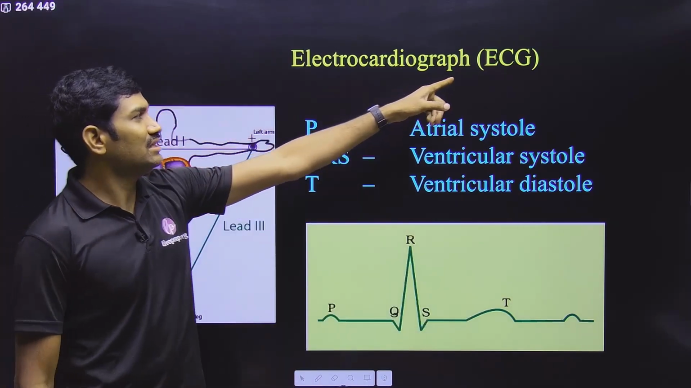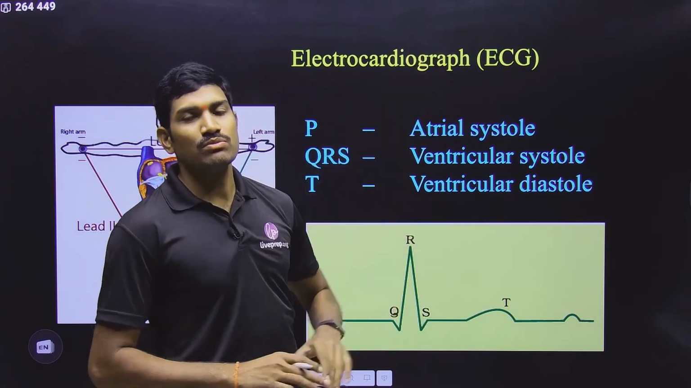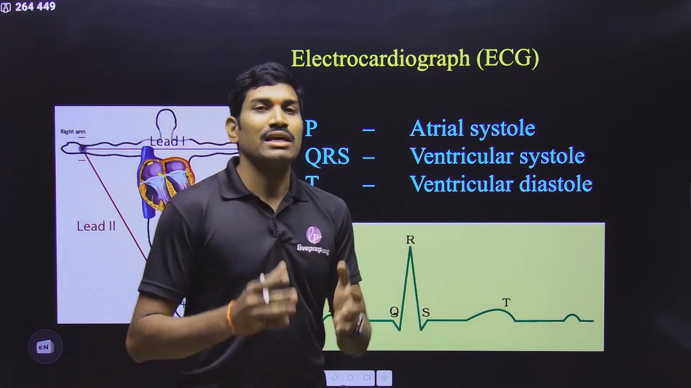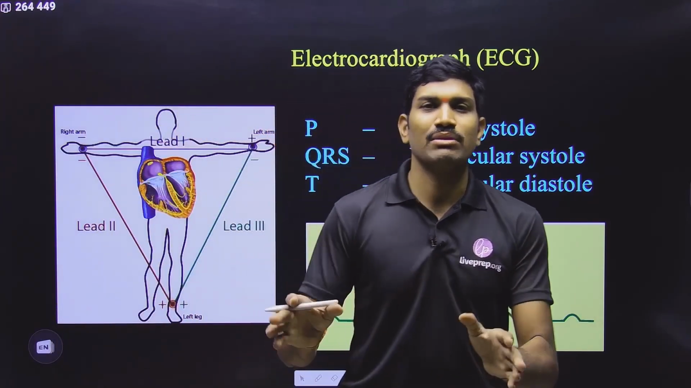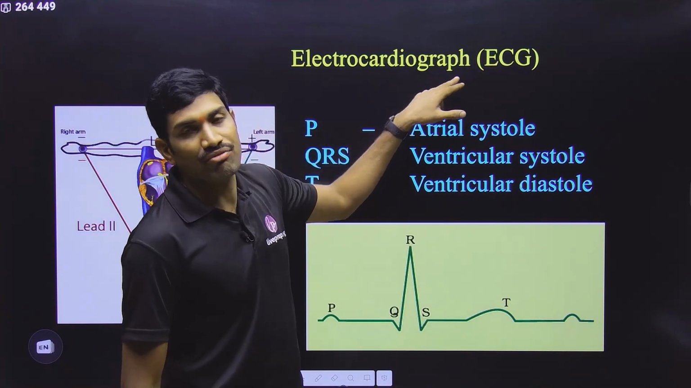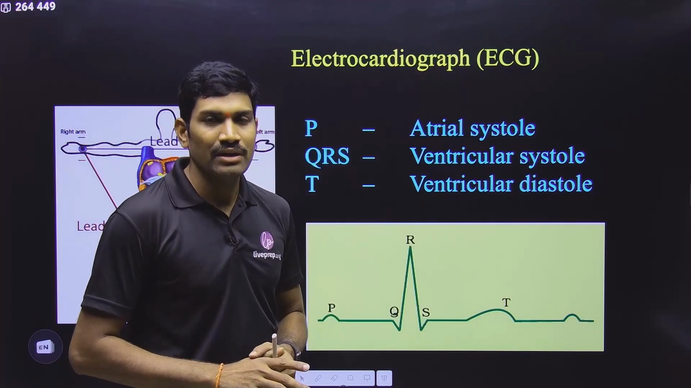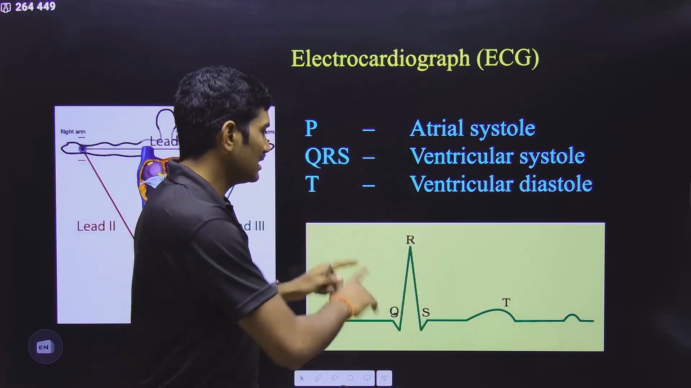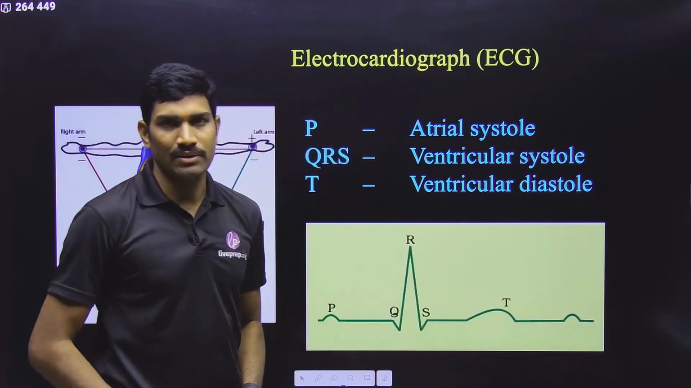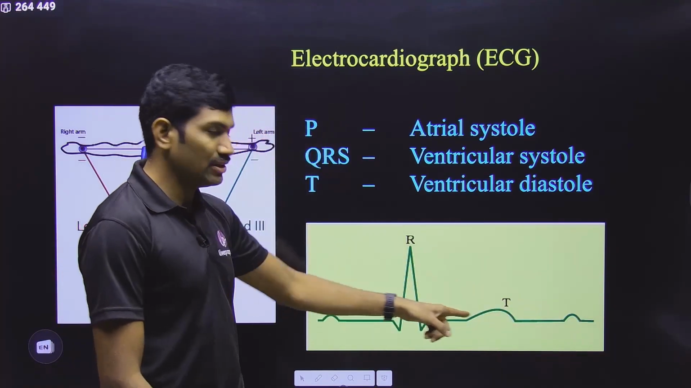The term ECG we are using for both things. What is that? If you are talking about the instrument that we use for this measurement, that instrument is called an electrocardiograph. Please remember, the instrument is called an electrocardiograph. And once you get the report, generally they will give the report on a graph paper. On this you will see a pattern like this for a healthy individual.